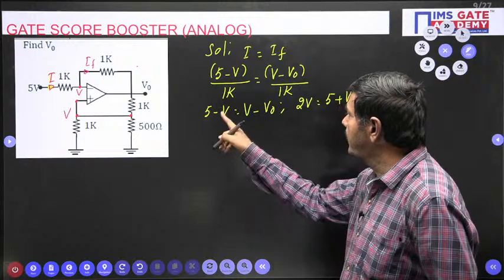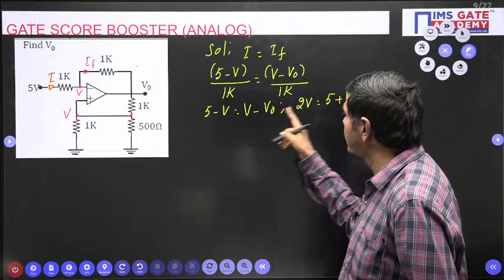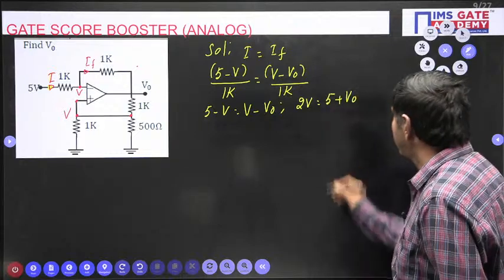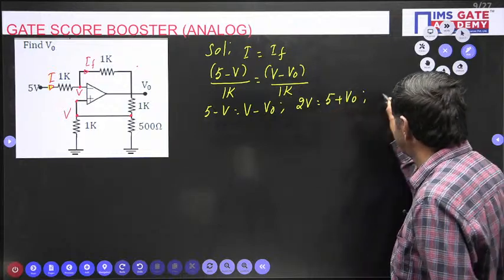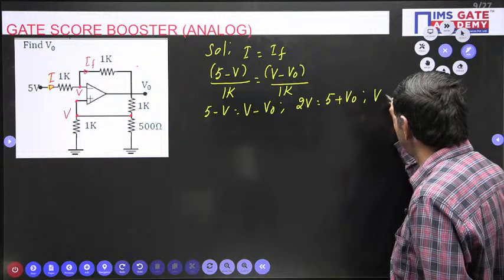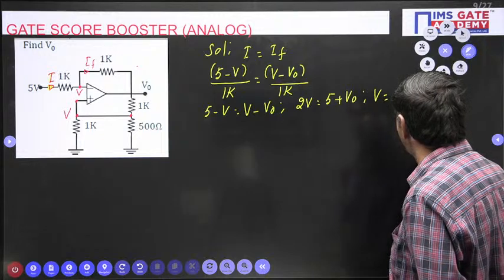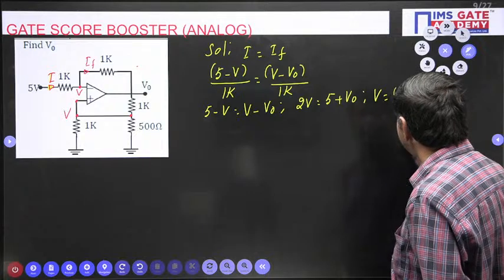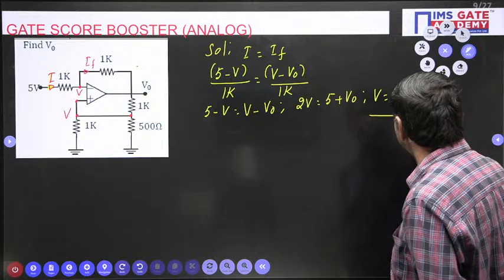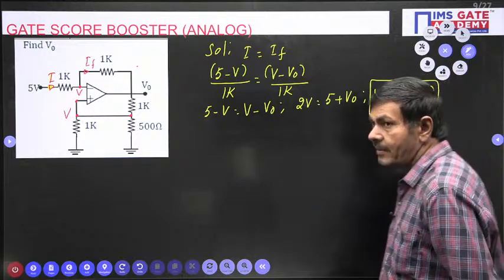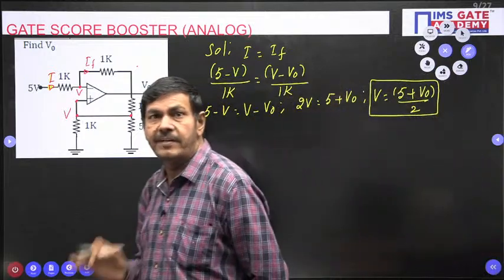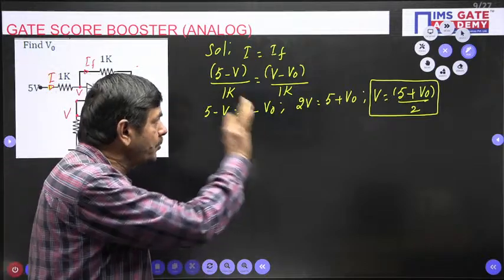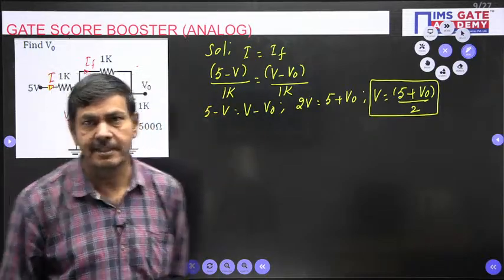I can say V plus V, 2V, equal to what? 5 plus V naught is possible. Thereby, to calculate the V value, 5 plus V naught divided by what I can get? 2 I can get. This is the V value. We can put it on one side. Finally, we are getting V in terms of V naught only. V in terms of V naught. You put that equation on one side.